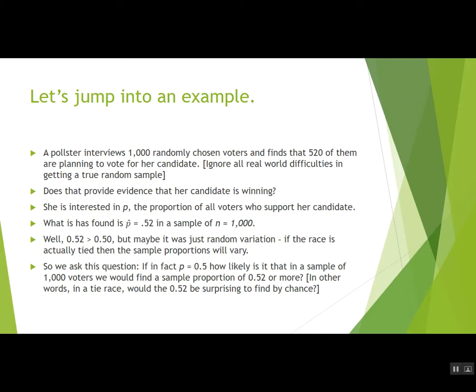So we ask this question. If p is equal to 0.5, so if the race is actually tied, would it be surprising or not surprising? How likely is it that in a sample of 1,000 voters, we would find a sample proportion of 0.52 or more? If the race is tied, would finding 52% out of 1,000 be surprising?